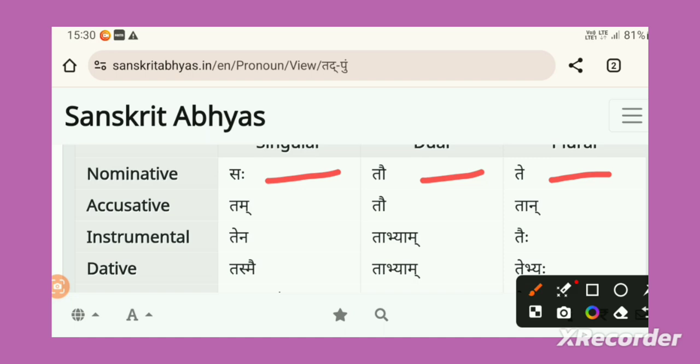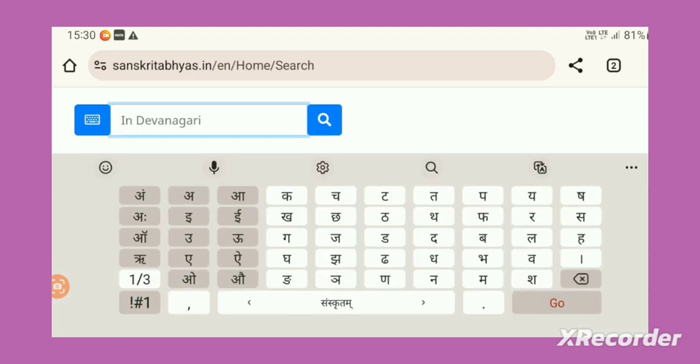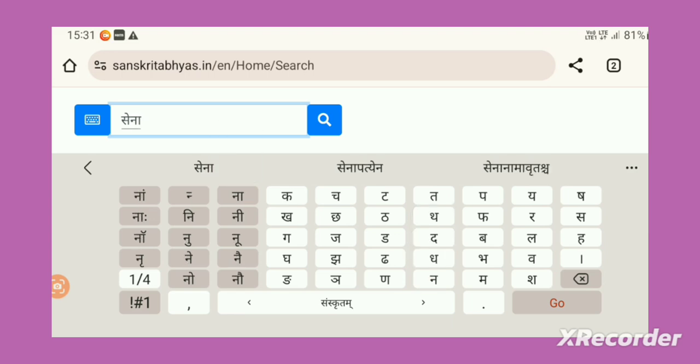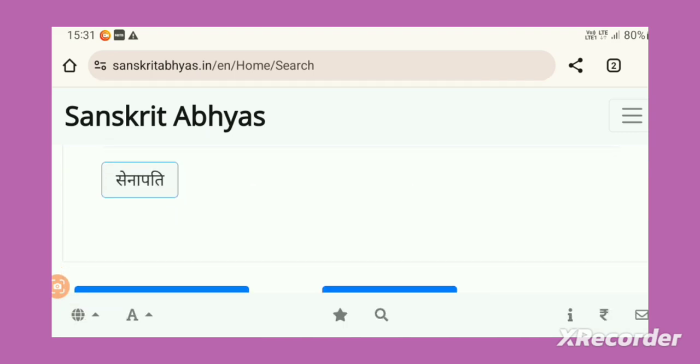Again, what do you need to know? Senapatihi. What are the forms for Senapatihi? Again go to the search button. Type Senapatihi, meaning 1 minister. You need to know how to type this. Practice it, and you will come to know. See this, Senapati. You have searched it and got a result. Click on this.